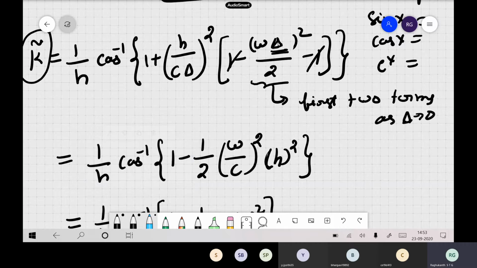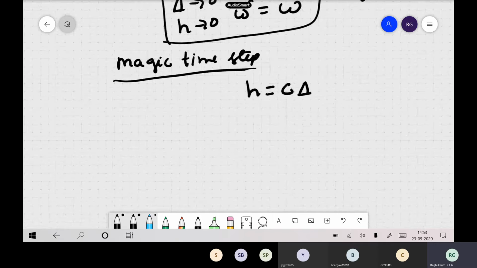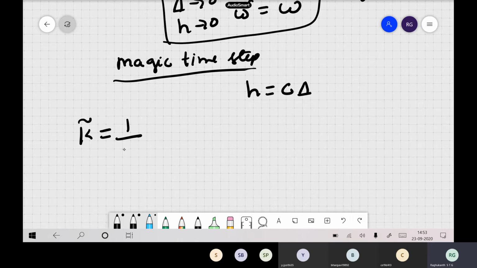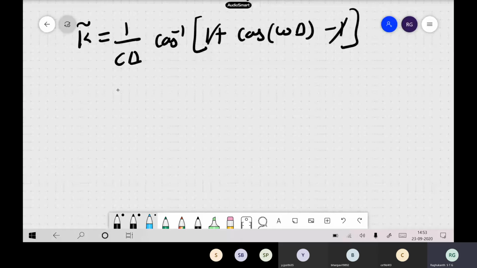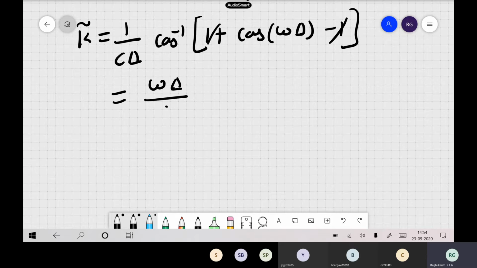So when h is equal to c times delta, your k hat becomes 1 by c times delta cos inverse, 1 plus cos of omega into delta minus 1, so this gets cancelled, and cos inverse cos also goes to 0. So finally we will be left with omega into delta by c into delta. So delta gets cancelled. Now what is omega by c?